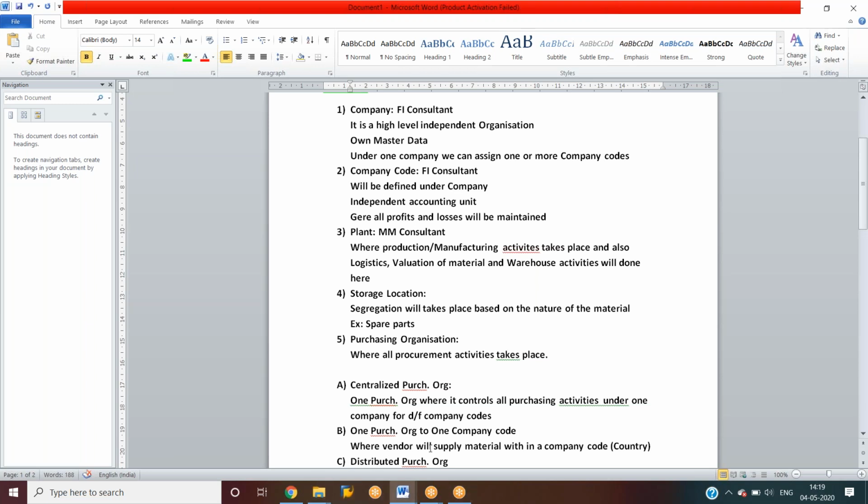Then we will maintain one purchasing organization for one company code.